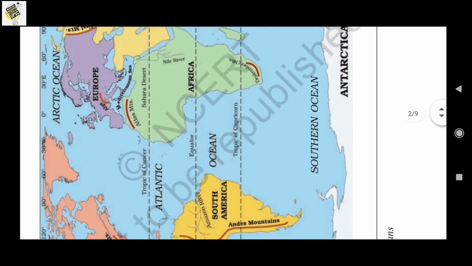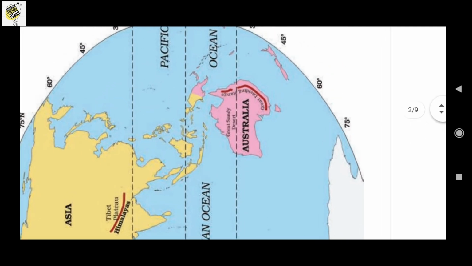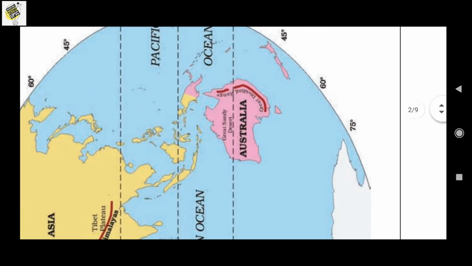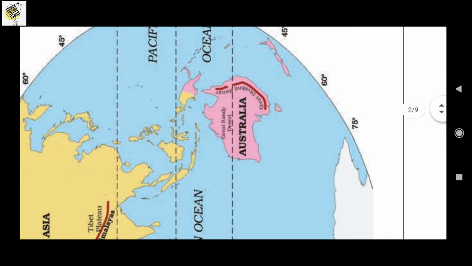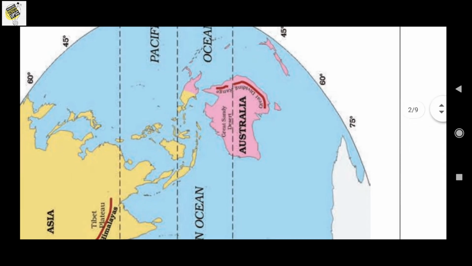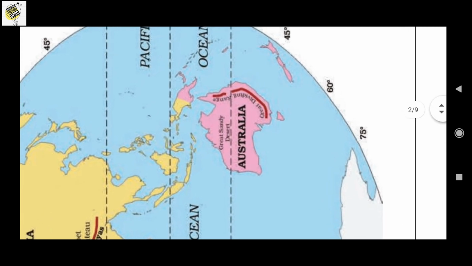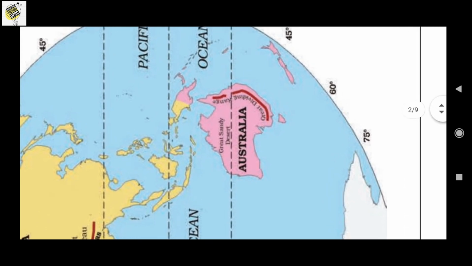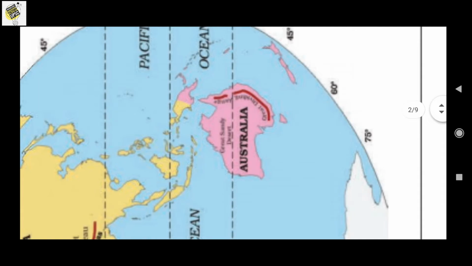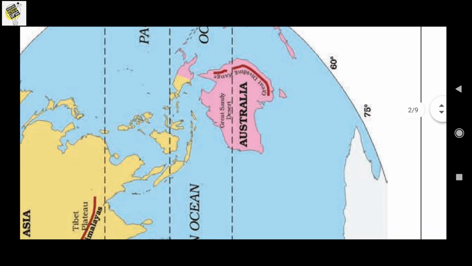So let's look into the next continent, that is Australia. Australia is the smallest continent that lies entirely in the southern hemisphere and which is surrounded on all sides by the ocean and seas, and it is also known as an island continent. Okay, so what is Australia? Australia is the smallest continent that lies entirely in the southern hemisphere, surrounded on all sides by the ocean and seas, and it is also called an island continent.